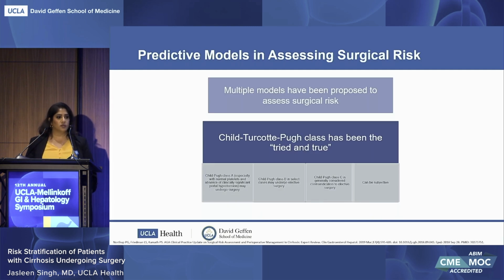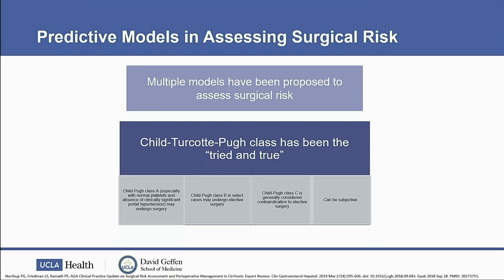And so there have been multiple models that have been proposed to assess surgical risk, and the tried and true is the Child-Turcotte-Pugh class. This has been around for a long time, and is something that we clinically assess at every visit. So patients that are Child Class A, if they have an absence of portal hypertension, they have normal platelets, no evidence of clinically significant portal hypertension, those patients generally are considered to be okay candidates for surgery.